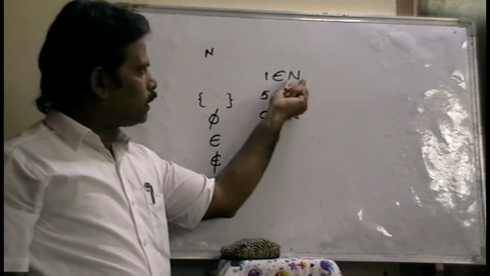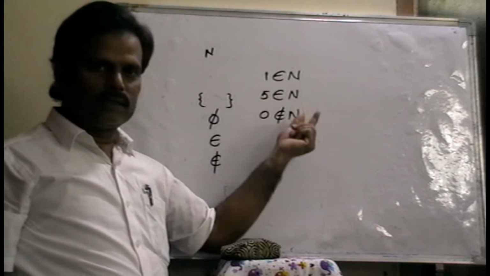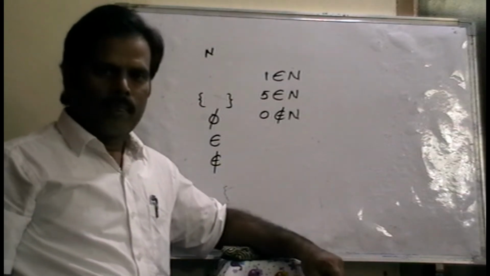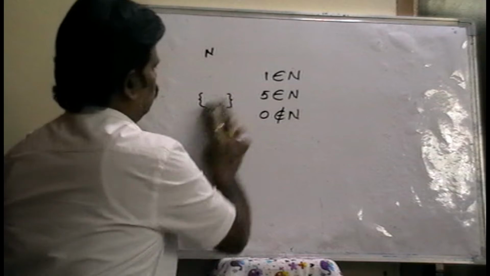But in this set, natural numbers, 1 is there and 5 is there, but 0 is not there. So it does not belong to. Belongs to, does not belong to. Right? Next.